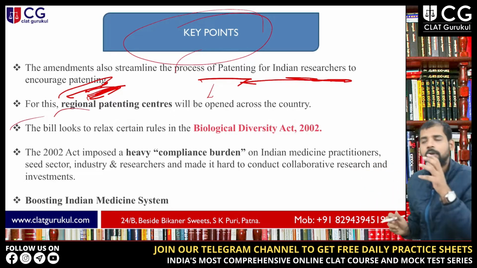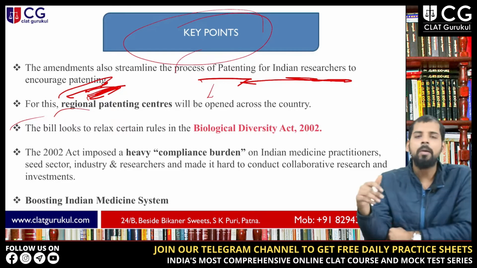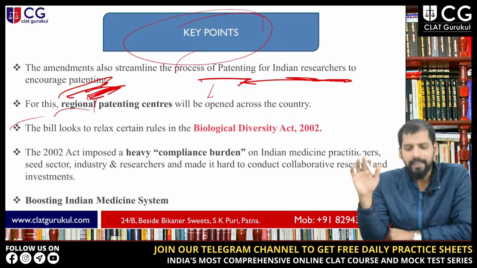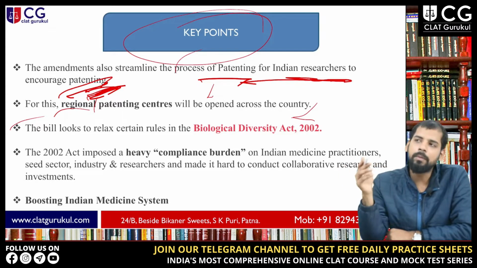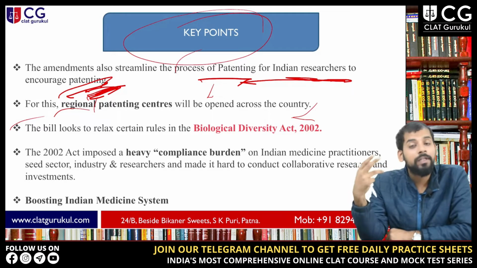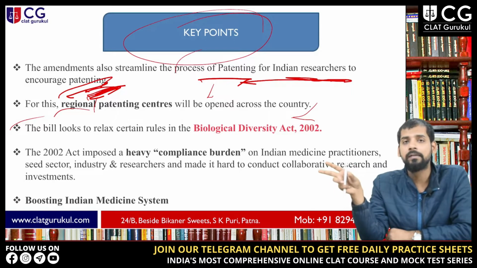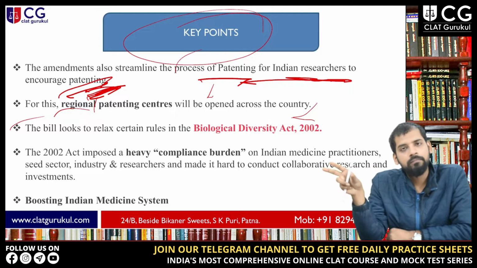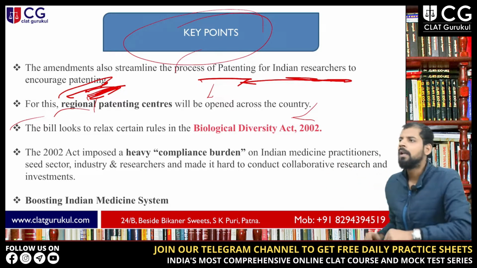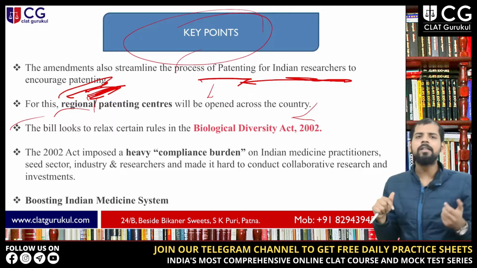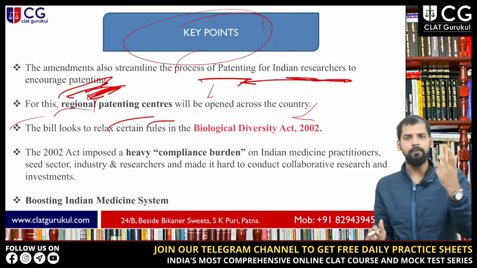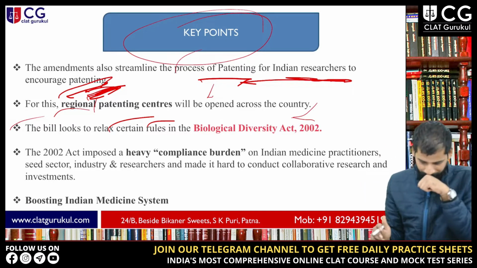Next, for patenting, because a patent is a component of intellectual property rights, regional patenting centers will be opened across the country. The bill talks about giving patents to researchers regarding medicinal plants. If you want to give patents for these medicinal plants or even products, you have to open regional centers for this. So the bill says that regional patenting centers will be opened across the country for this purpose.